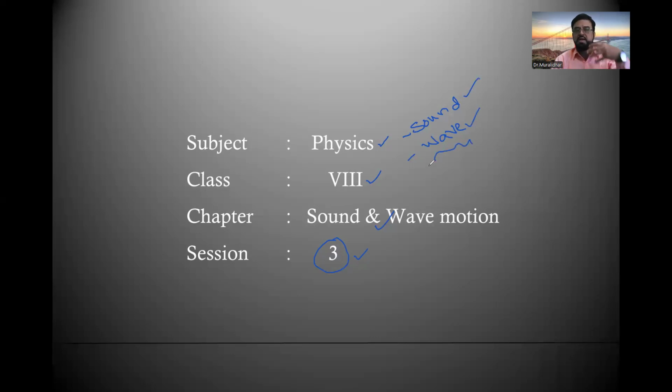Wave is the disturbance created in the medium. The medium may be solid, liquid or gas. When you create some disturbance, the disturbance propagates forward. The disturbance travels; no particle will travel. The disturbance travels by transferring energy. That way wave formation takes place, and that is called wave motion. Movement of the wave from the point of disturbance is called wave motion.